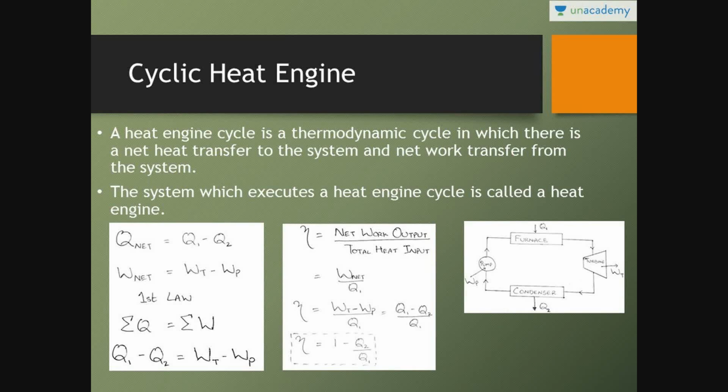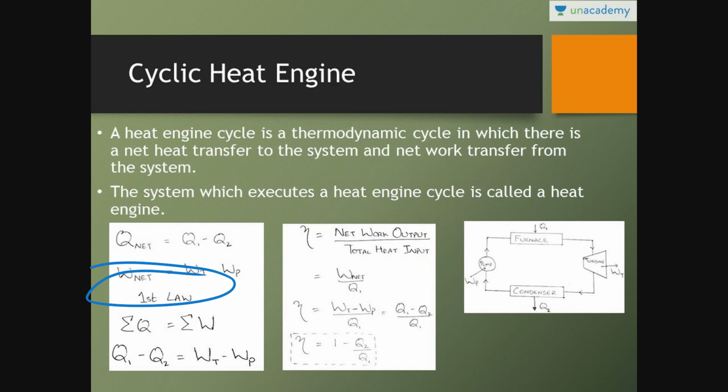So what is a cyclic heat engine? A cyclic heat engine is a thermodynamic cycle in which there is a net heat transfer to the system and net work transfer from the system. See, this is the cyclic heat engine. Heat input, heat rejection, so there is a net heat input which is Q1 minus Q2, work output minus work input, so there is a net work transfer, that is WT minus WP. The system which executes a heat engine cycle is called a heat engine. Net heat is equal to Q1 minus Q2, net work is equal to WT minus WP.